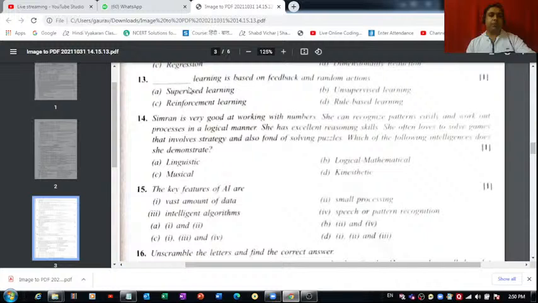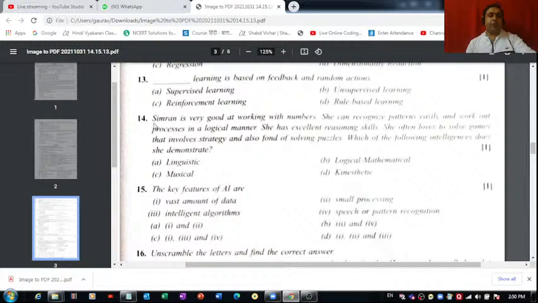Then we have question number 13. Dash learning is based on feedback and random actions. So which learning do you think is based on feedback and random actions? Absolutely right. It is reinforcement learning, where if the algorithm succeeds, if the algorithm gives us the correct output, it gets awarded by something, right? So here feedback and random action takes place. So that's the reason reinforcement learning is the correct answer of question number 13, part C.